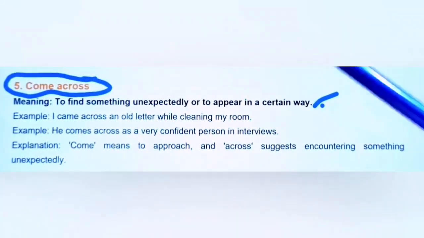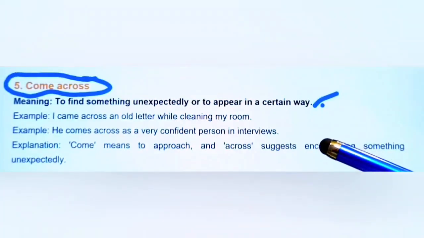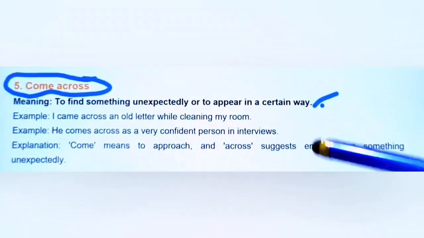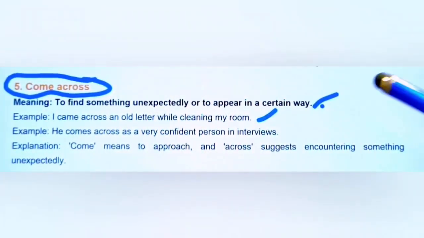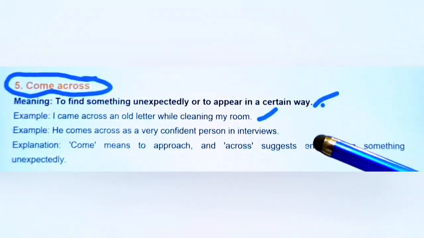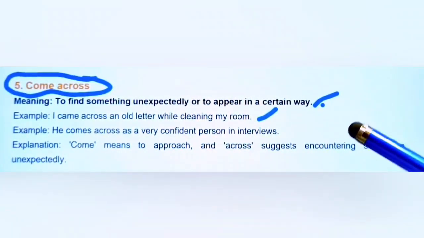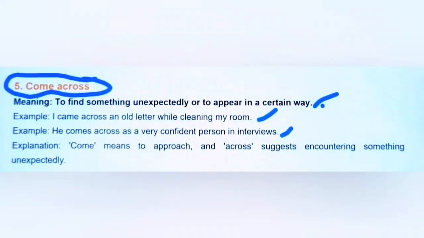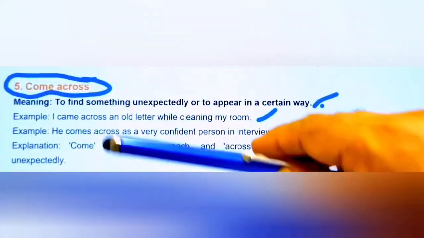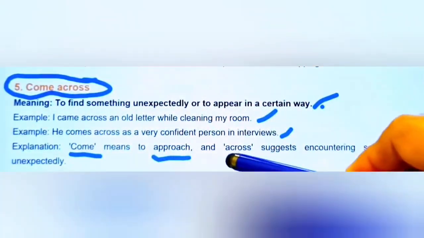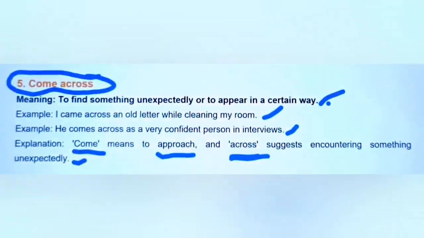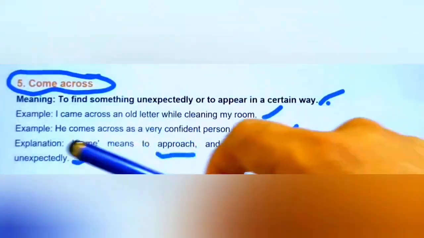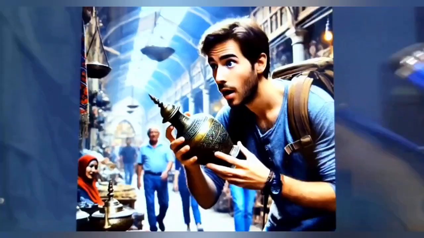For example, I came across an old letter while cleaning my room. And next example here, he came across as a very confident person in interviews. An explanation here about came across: came means approach, and across suggests encountering something unexpectedly.